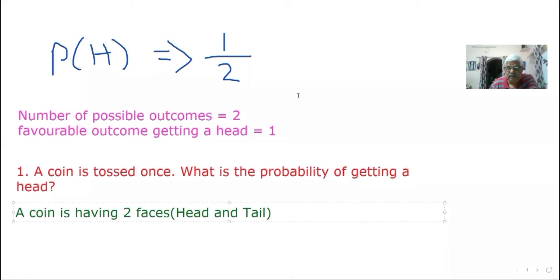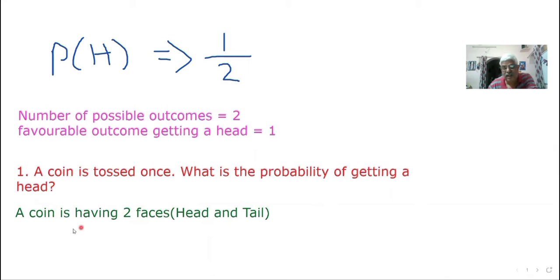Right, dear friends, welcome to today's class. The lesson we are discussing is probability. Basics here we are learning. In probability, the first problem we are discussing is: a coin is tossed once. What is the probability of getting a head?